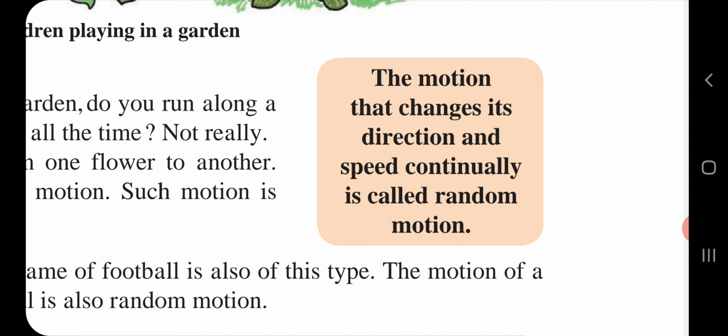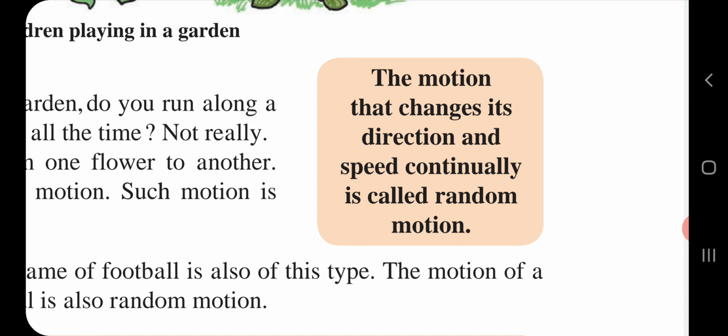What is the difference between linear motion and random motion? Linear motion: motion in which one moves in a straight line is called linear motion. Random motion: the motion which changes its direction and speed continuously is called random motion. In linear motion, you can give the example of the motion of a train, and in random motion you can give many examples, that is, the motion of a bird and the motion of a football player.